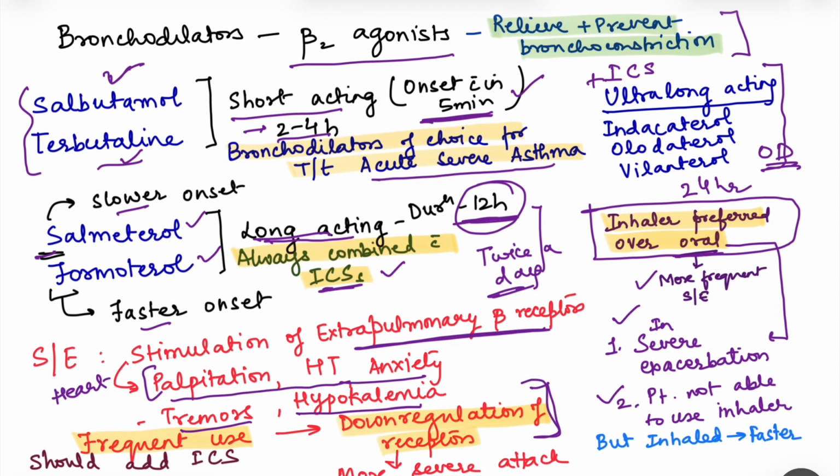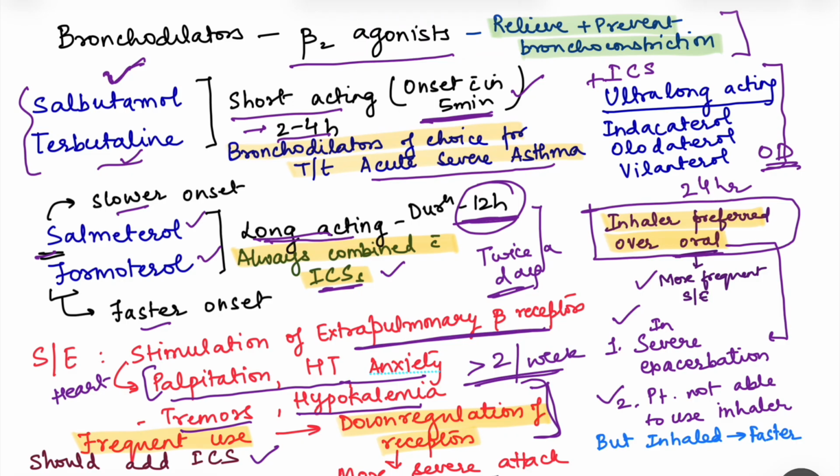Down regulation means the number of the receptors decreases, and now these drugs will not be able to act any further, and this will in turn lead to more severe attack. So in case the frequency of use of these drugs increases to more than 2 times per week, then we should add inhaled corticosteroids. Again, we will talk about which drug to use when, when we talk about the stepping up strategy for the treatment of asthma, right?